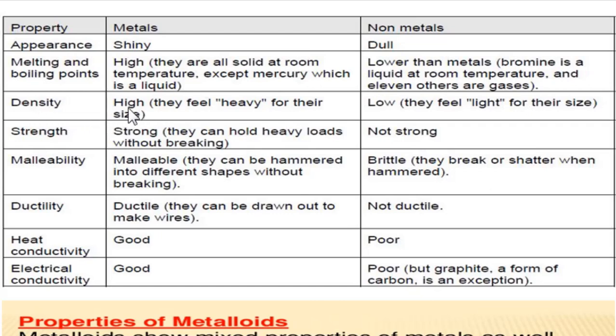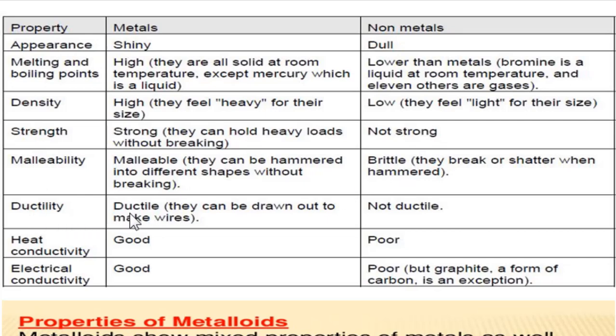The density of the metals is very high, that is why we feel that the metals are very heavy in comparison to the non-metals which have low density. Therefore, generally they float. The metals are very strong and very much resistant to loads, while non-metals are not so strong and are generally brittle or can break down very easily. Metals are malleable, that means they can be hammered and given shapes and can be made into flat sheets, while the non-metals break down very easily when we hammer them.